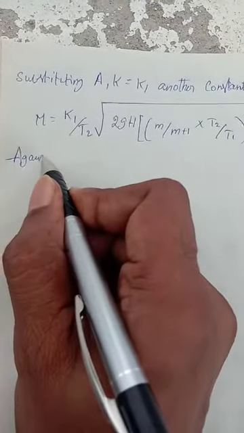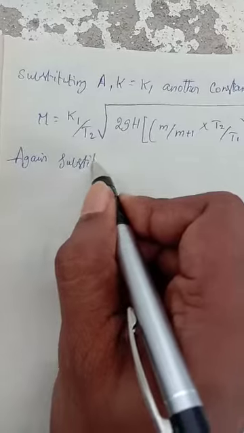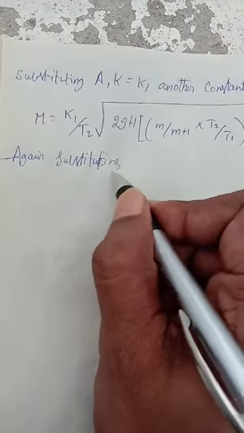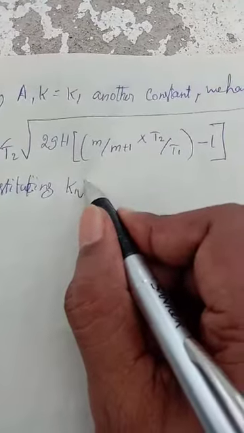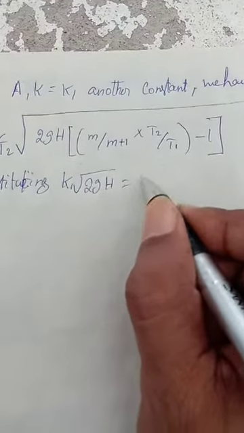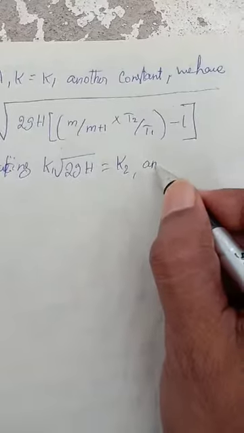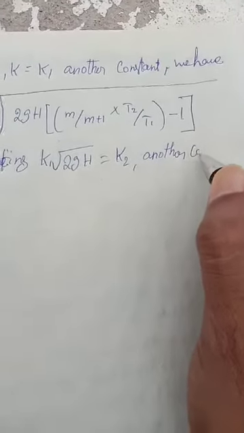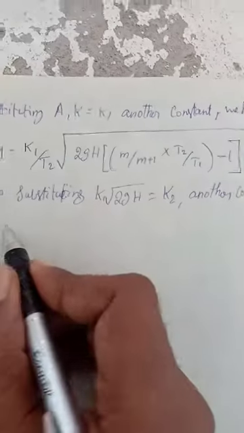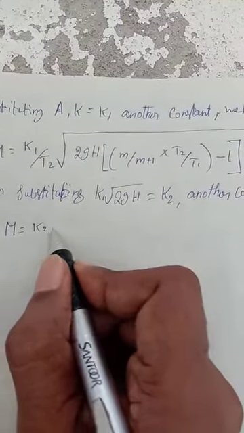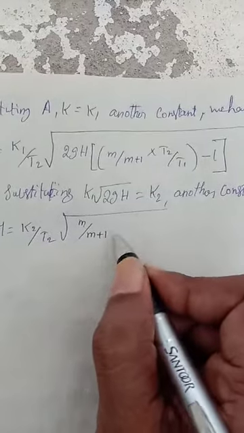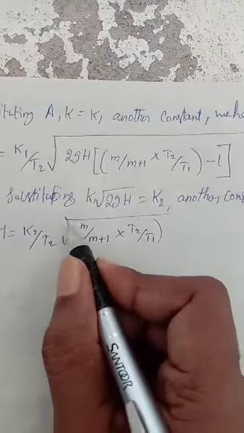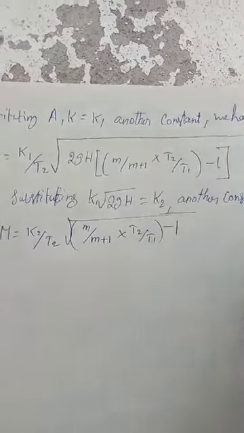Then again substituting K1 into root 2GH as K2, another constant, you can write M is equal to K2 by T2 whole root of m by m plus 1 into T2 by T1 minus 1.